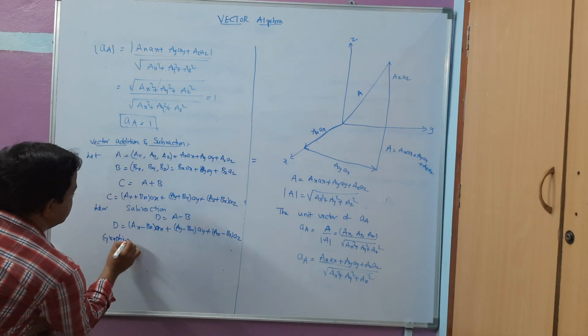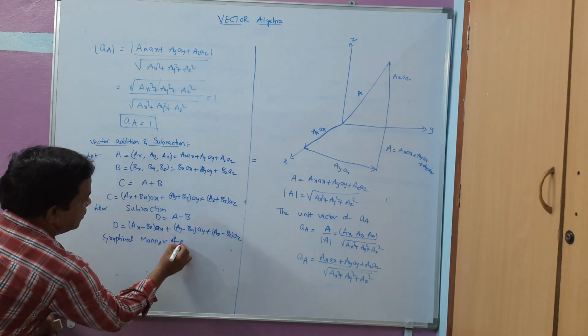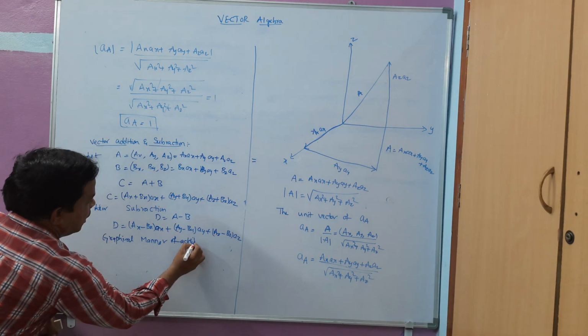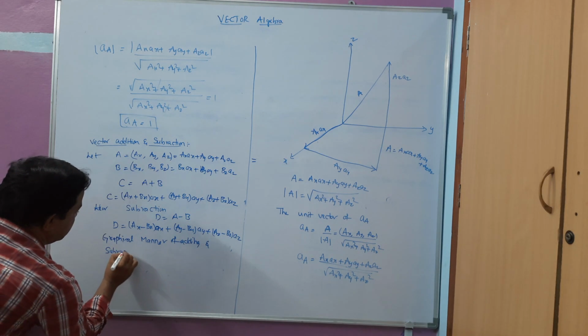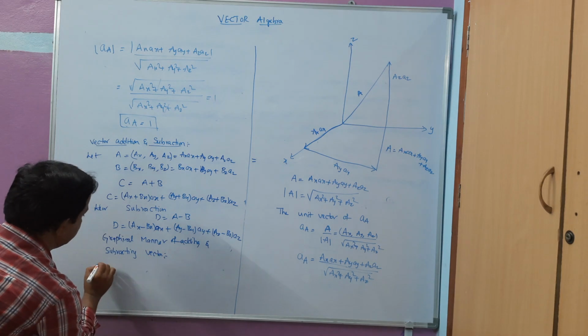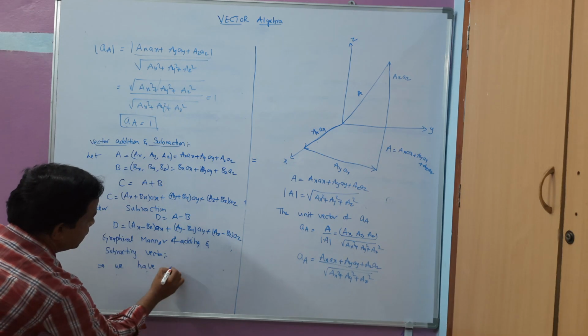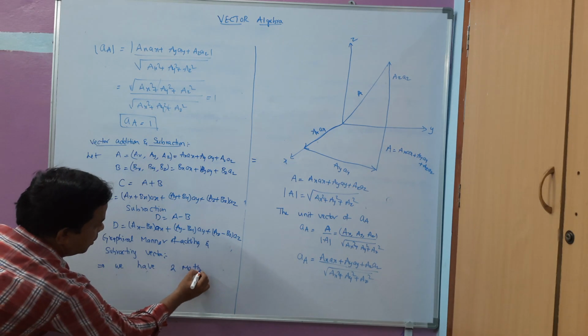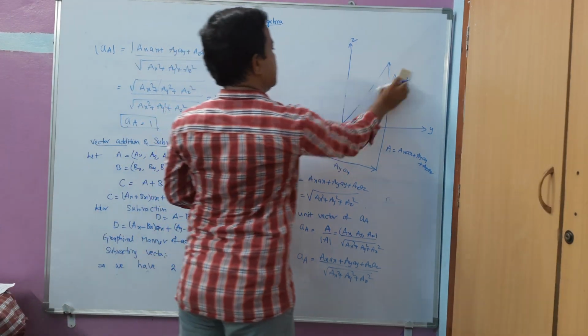Graphical manner of adding and subtracting vectors. We have two methods. What are those? So the first one is the head to tail rule.